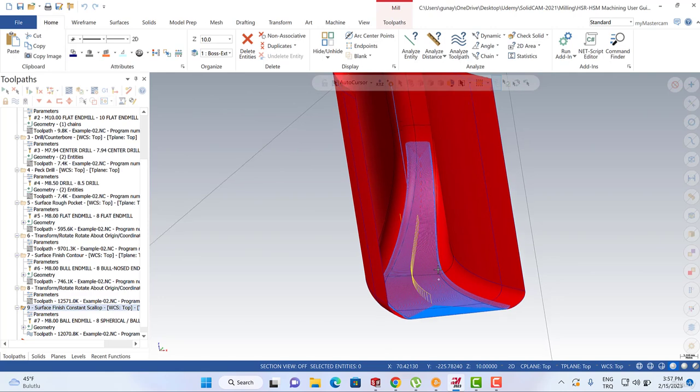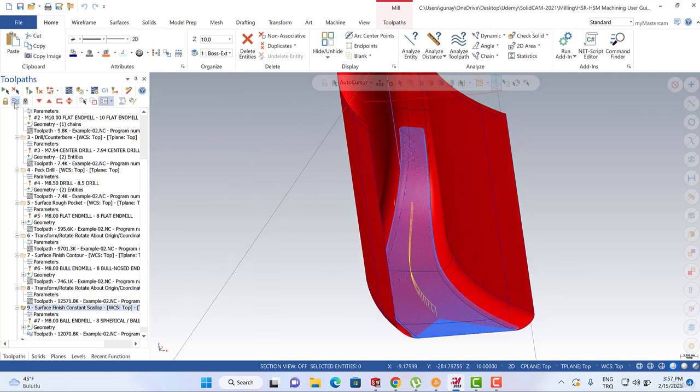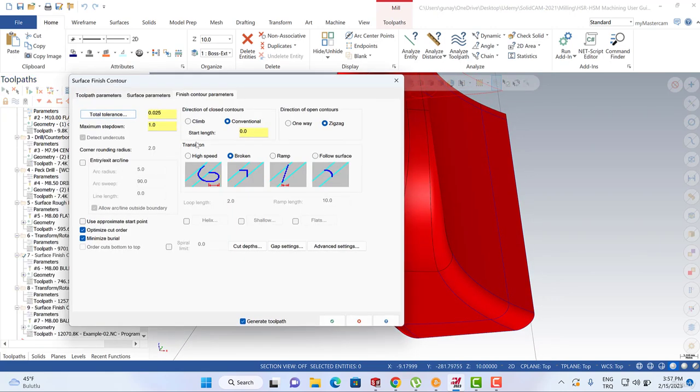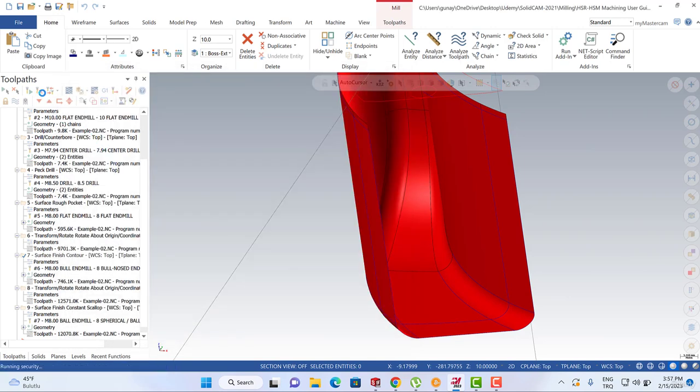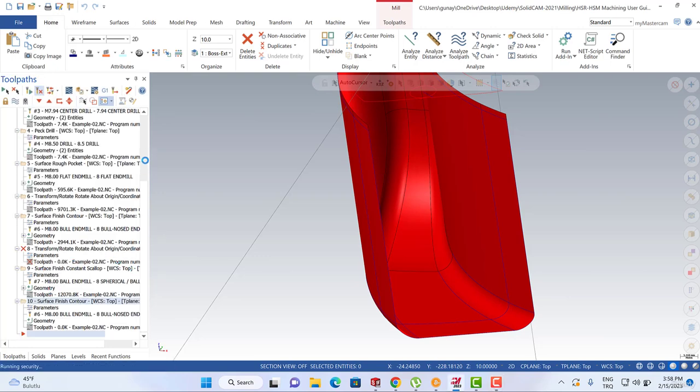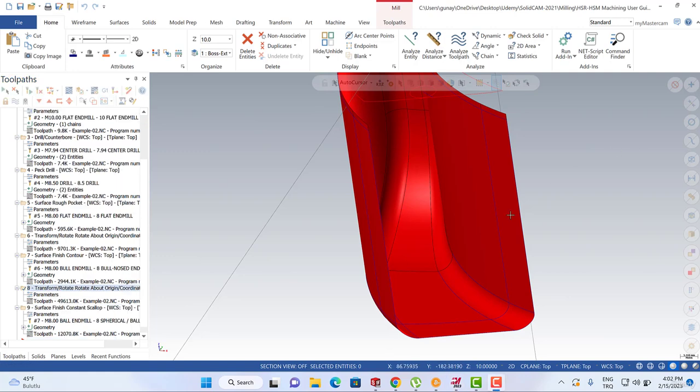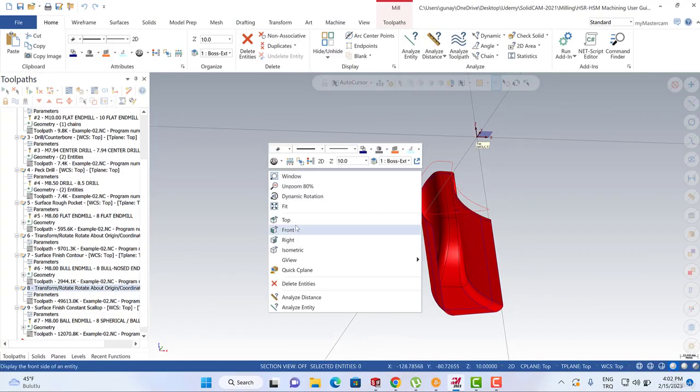Okay, so that's quite good. Maybe when we turn to the surface contour toolpath here, it also can be 0.50 mm. It's a finishing process actually. Okay, it's calculated right now. And then it is calculated like this. Okay, so all the toolpath is calculated.